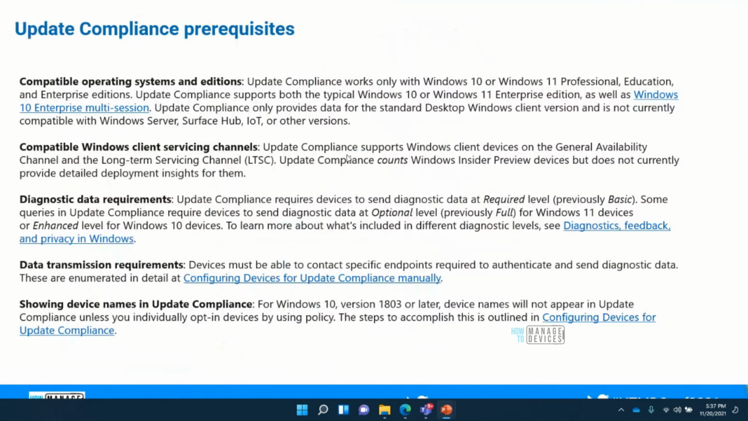Now, what's the prerequisite for this? At a very high level, from the client side, the device should be compatible. The device should be able to send the data. So all the Windows 10 devices in the environment have to send the update compliance data to Azure, and it has to be sent via the telemetry channel, and there are different levels of telemetry.